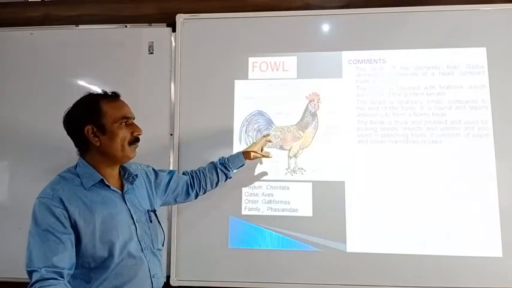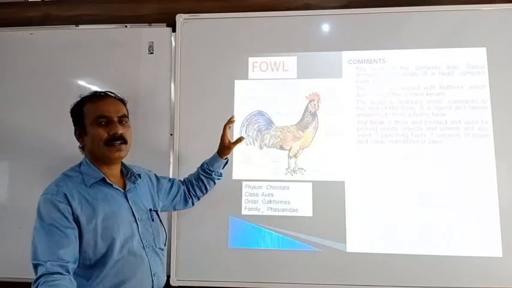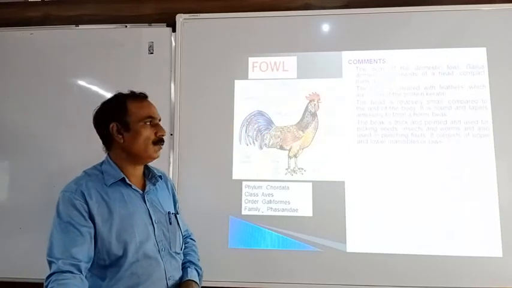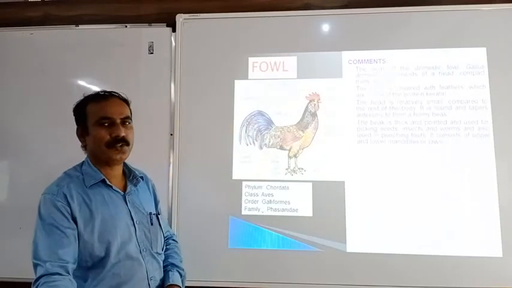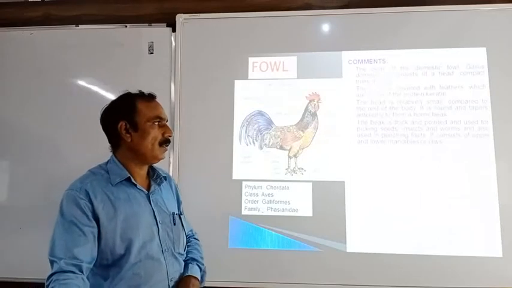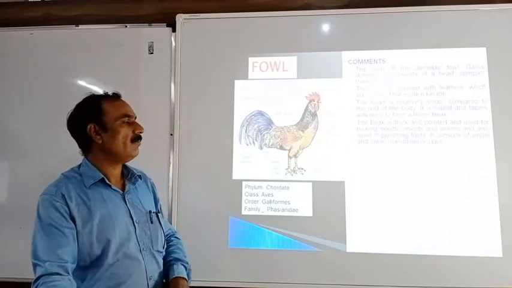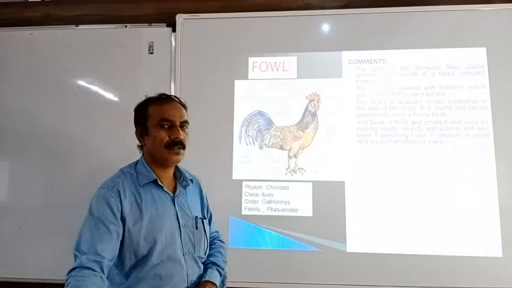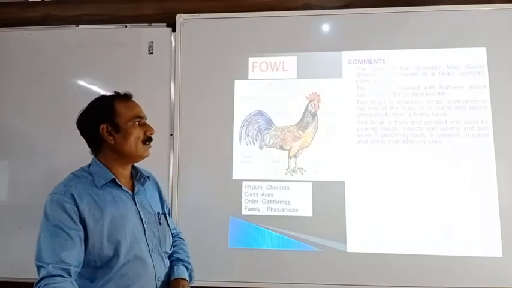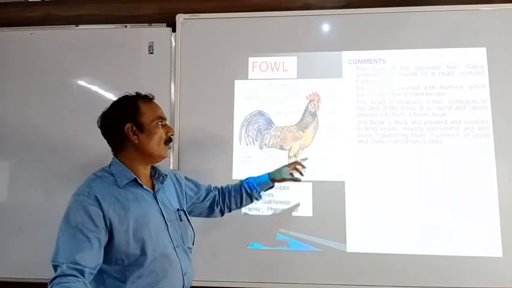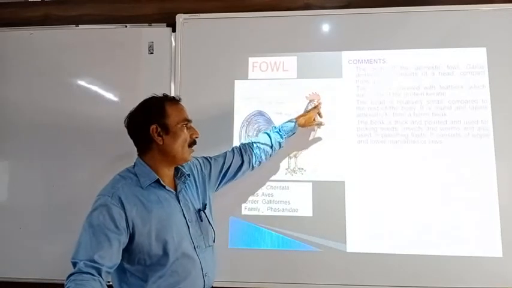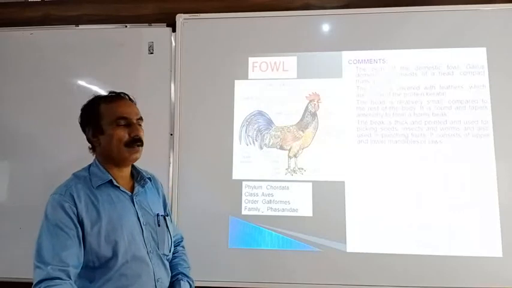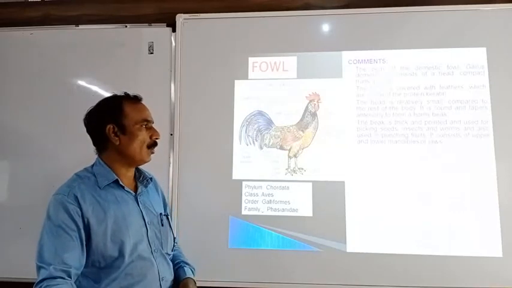The beak is thick and pointed, and generally the beak is used for picking seeds, insects, worms, and also for punching fruits. It consists of upper and lower mandibles, or the jaws.